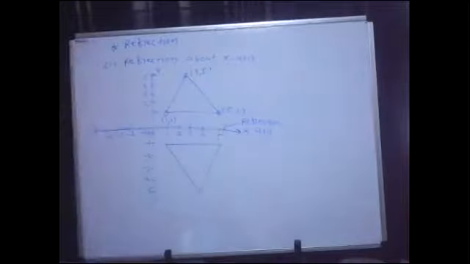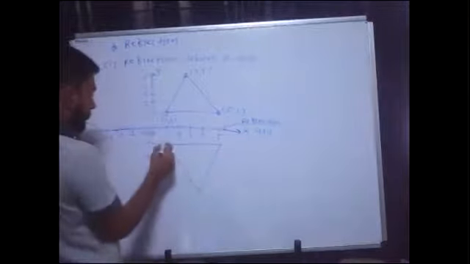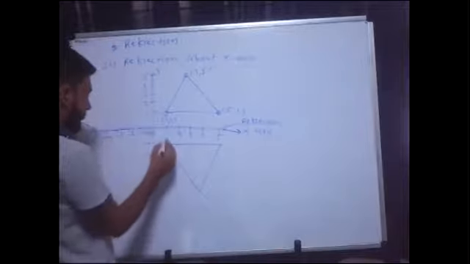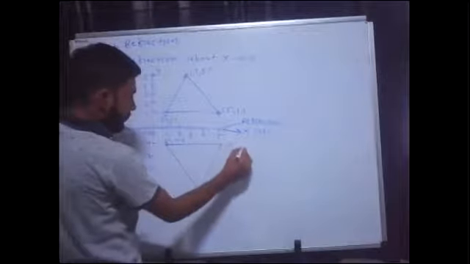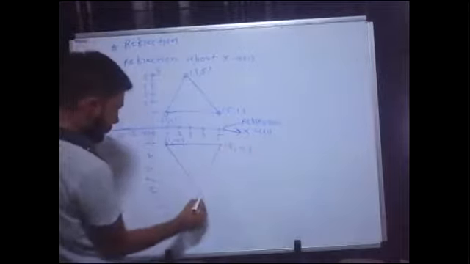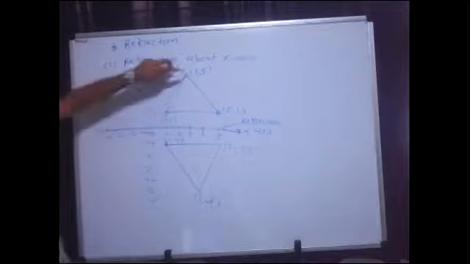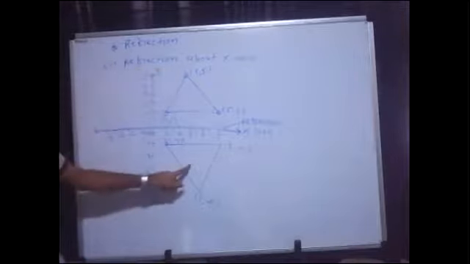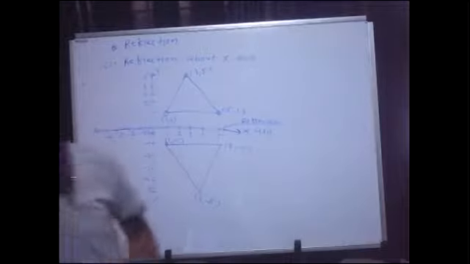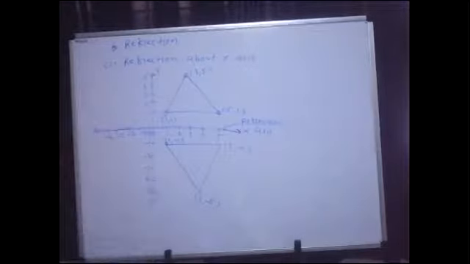Fine. Similarly, if I go with the reflected object and write the coordinates, then this would be 1, minus 1, this would be 5, minus 1, and this is 3 and minus 5. So by looking at the coordinates of both the objects, coordinates of the original object and coordinates of the reflected object, what do you say? What is your observation for all the points? Do you have any understanding from this?